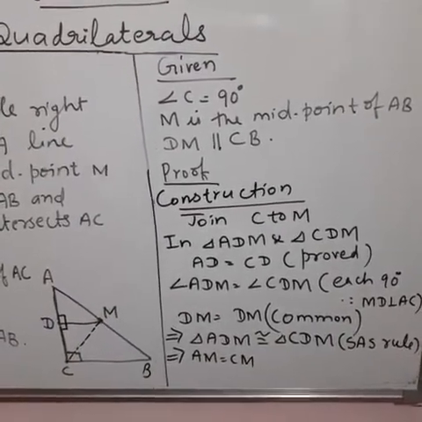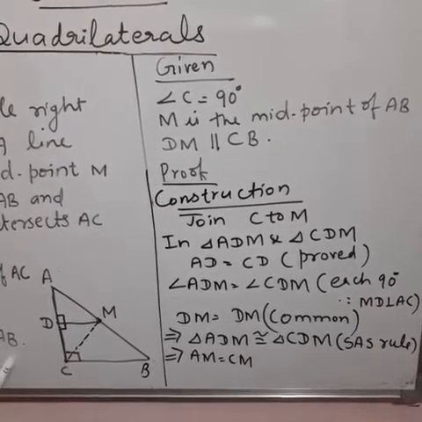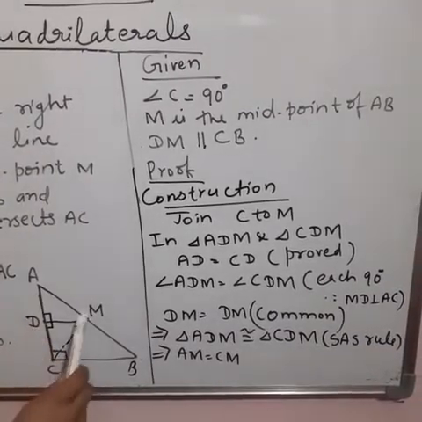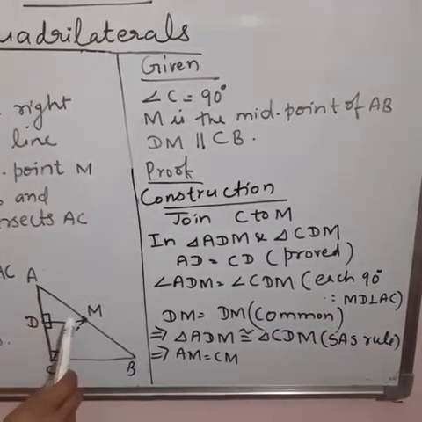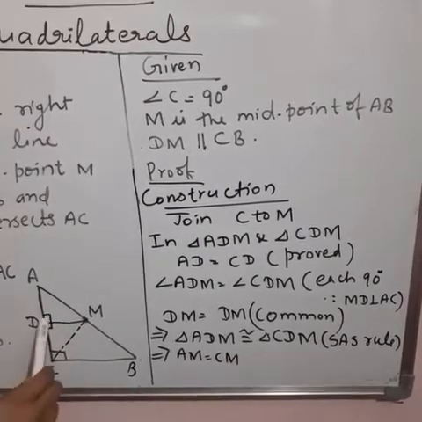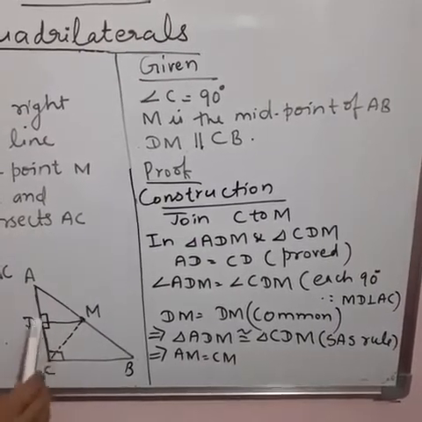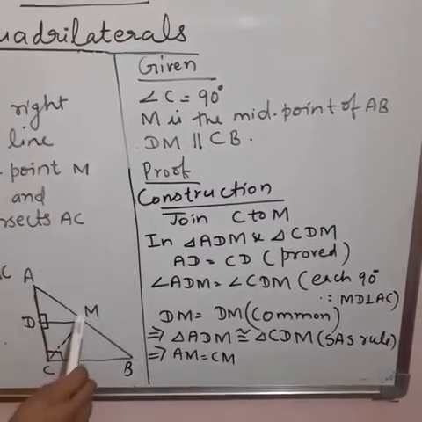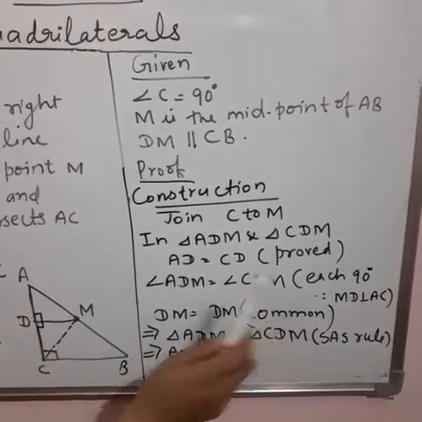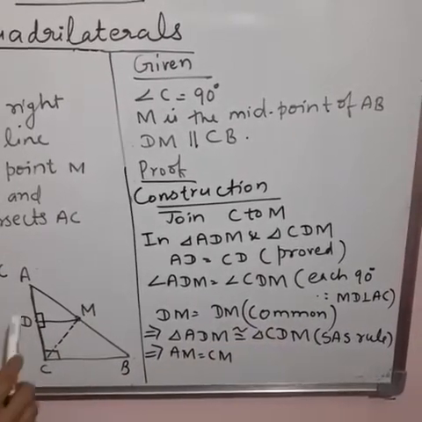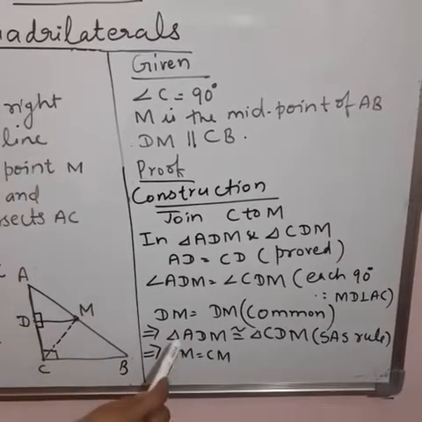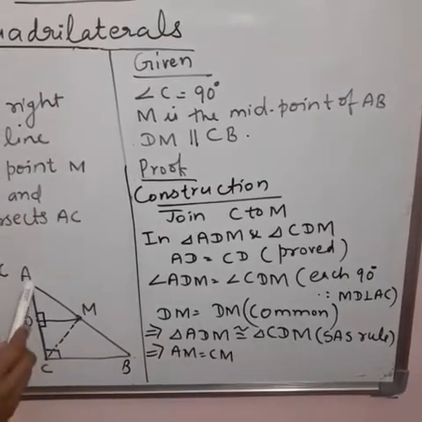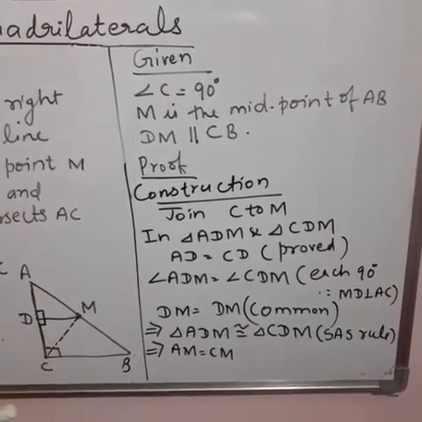The third part we had to prove is CM is equal to MA is equal to half of AB. So you have to join CM. Now we will prove triangles ADM and CDM are congruent. You know AD is equal to CD, since D is the midpoint of AC, which we have proved. And since MD is perpendicular to AC, angle ADM is equal to angle CDM is equal to 90 degrees. DM is common. Therefore by the side angle side rule, triangle ADM is congruent to triangle CDM. And by CPCT we can write AM is equal to CM.